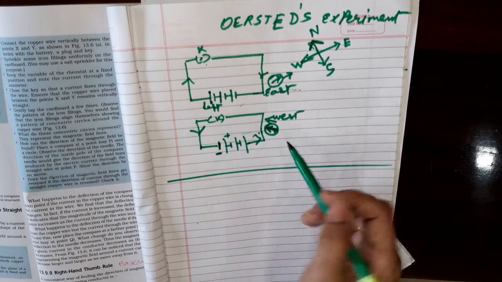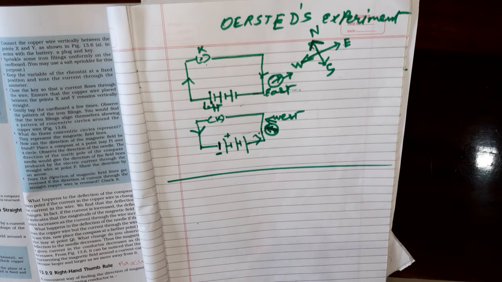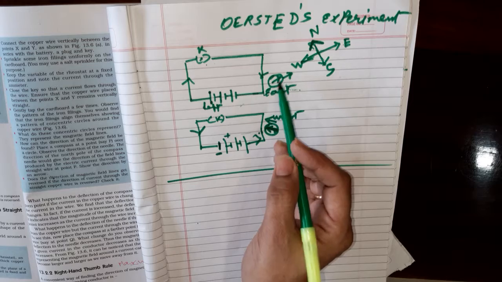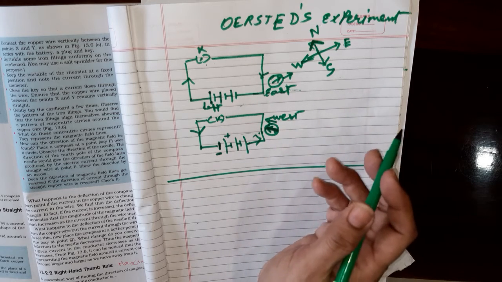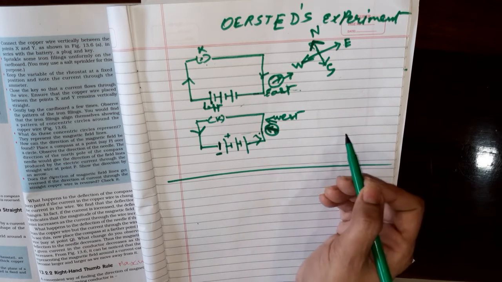So this shows that not only does the conducting wire start behaving like a magnet, but also by changing the direction of the current, the direction of the magnetic needle compass also gets changed, as you can see here.